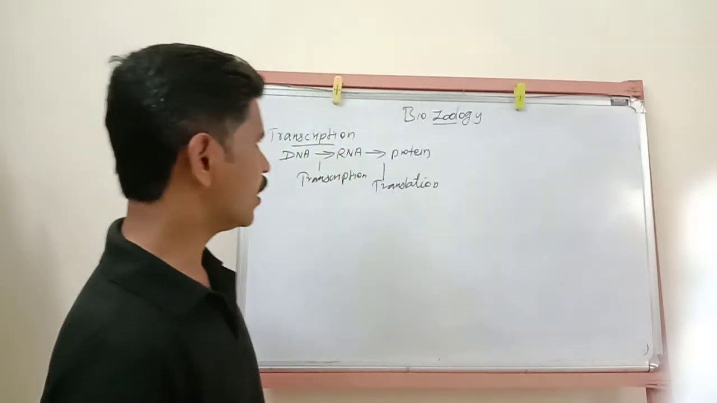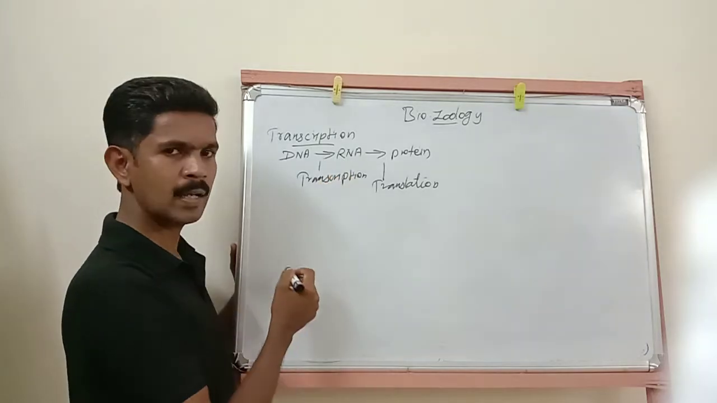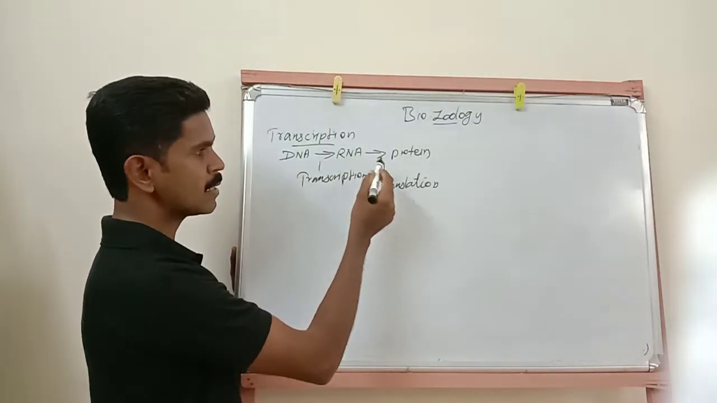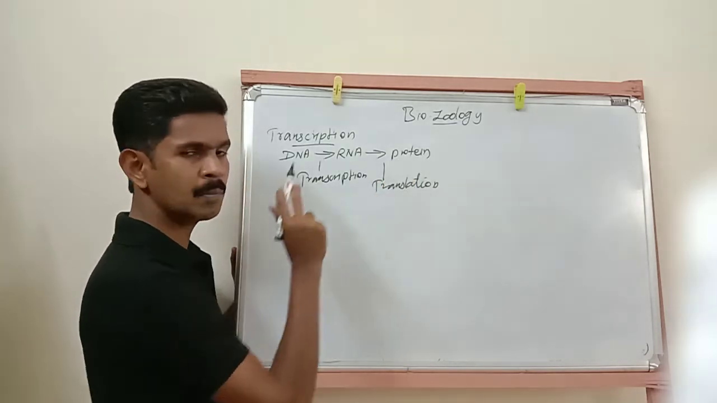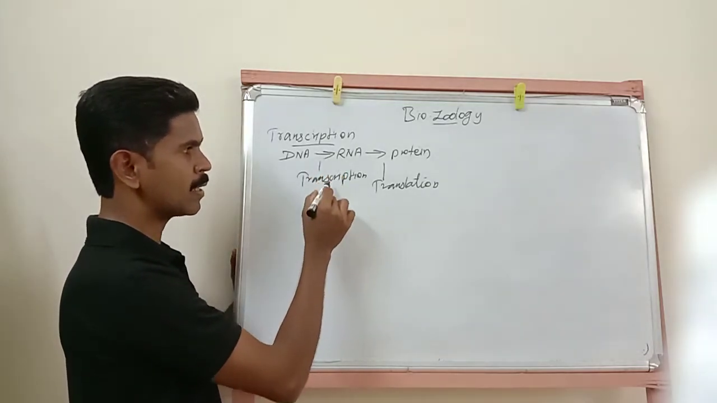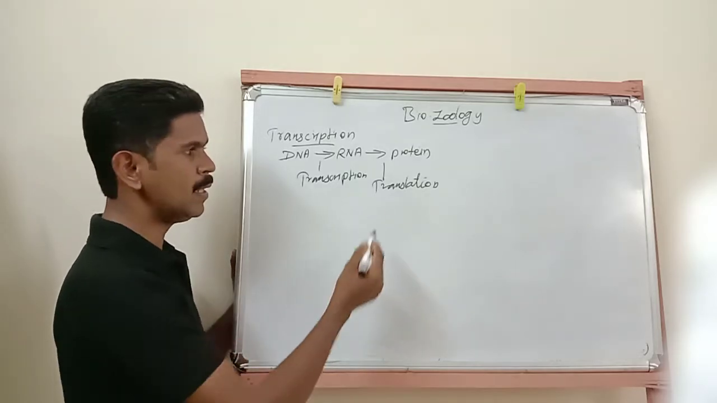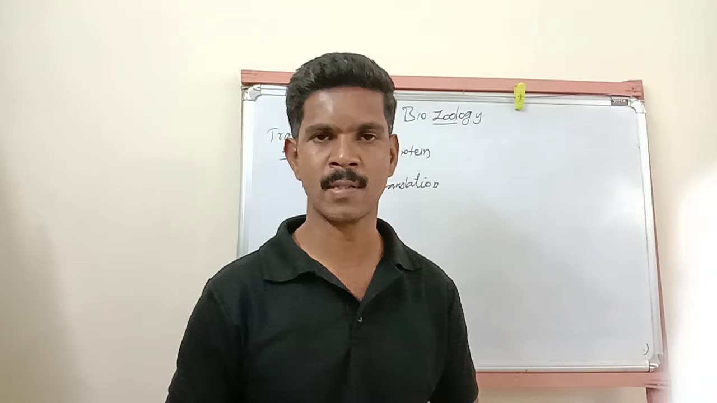See, normally to produce a protein molecule, first the DNA produces the RNA by a process called transcription. Then the RNA is involved in another process called translation. Finally, the protein molecules are produced. So the DNA produces RNA by transcription, then the RNAs produce the protein molecules by translation. This is the normal process.